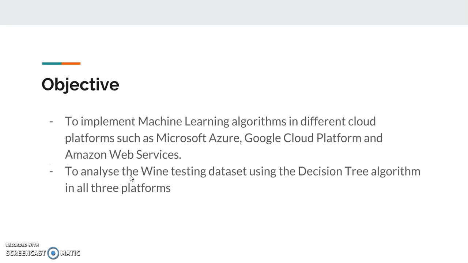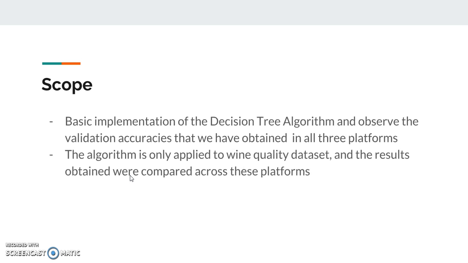Mainly our objective is to implement the machine learning algorithms on different cloud platforms, as I already told you: Microsoft Azure, Google Cloud Platform, and Amazon Web Services. We will analyze the wine quality data, which contains red wine data and white wine data. We will run the decision tree algorithm on that, and we will analyze how accurate our model was. Our scope will be talked about by Piyush Sharma.